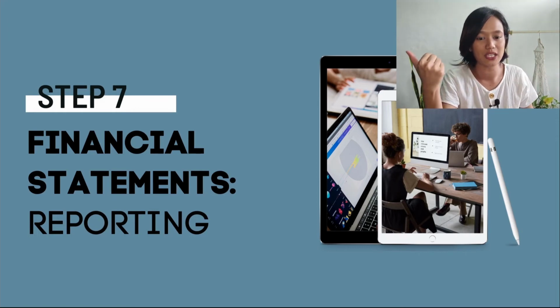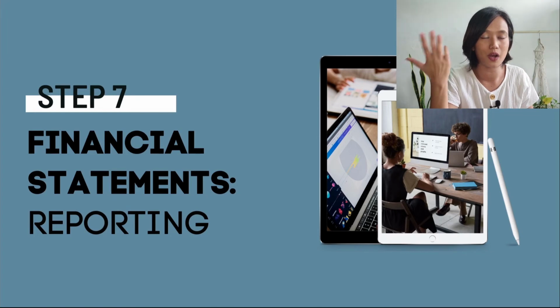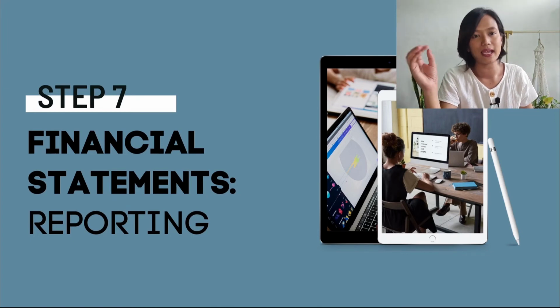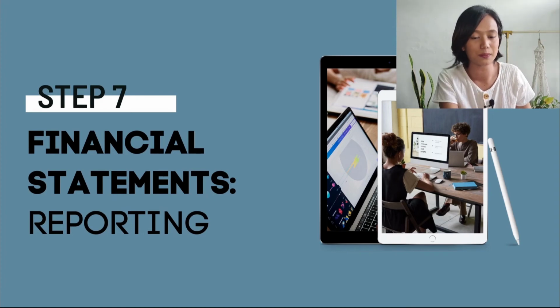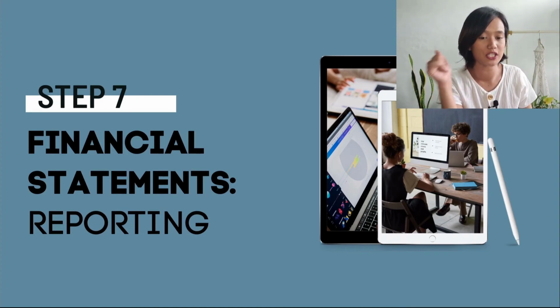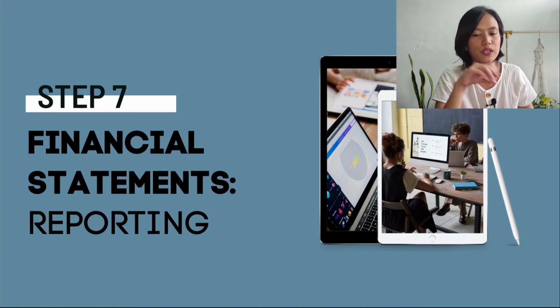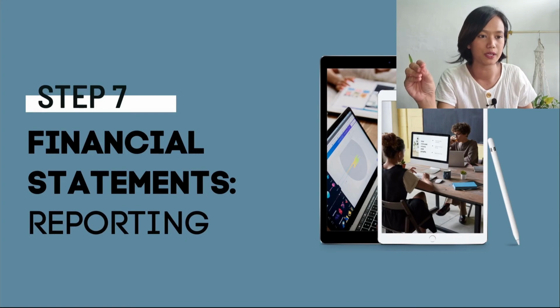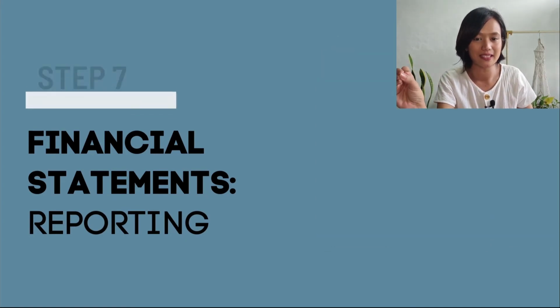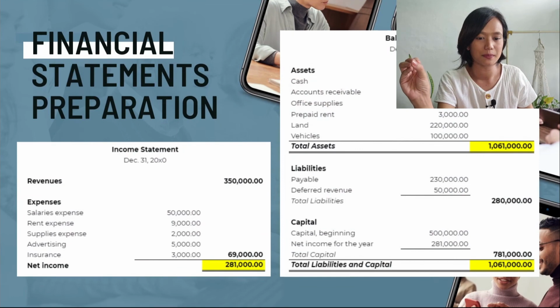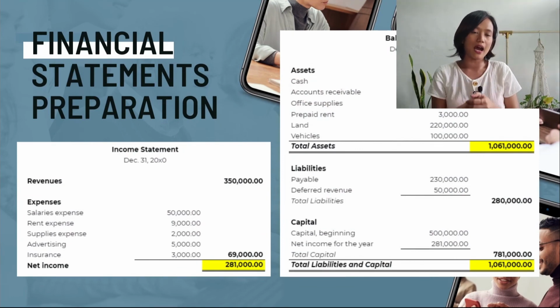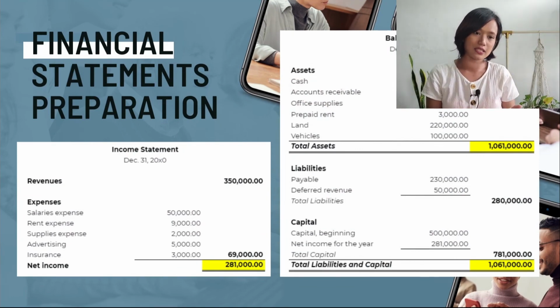The balance sheet, the income statement, the statement of changes in equity, the statement of comprehensive income, or other comprehensive income, and the notes to your financial statements. Balances in the financial statements are generated from your adjusted trial balance. Now, the financial statements are made at the very last of your accounting period. So when you finalize your balances, you can now make your financial statements. So we use the adjusted balances for our financial statements preparation.